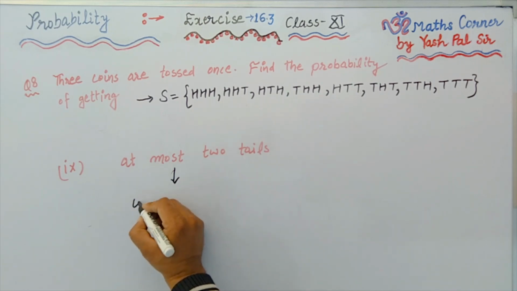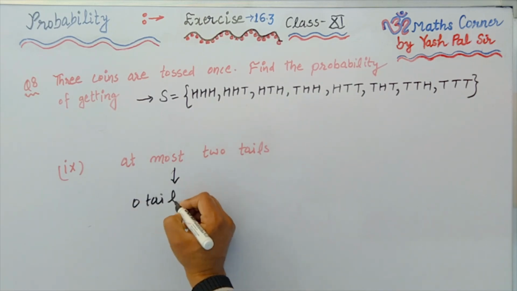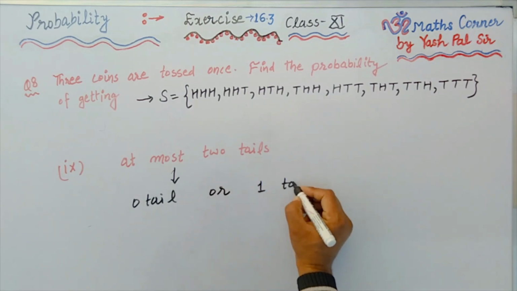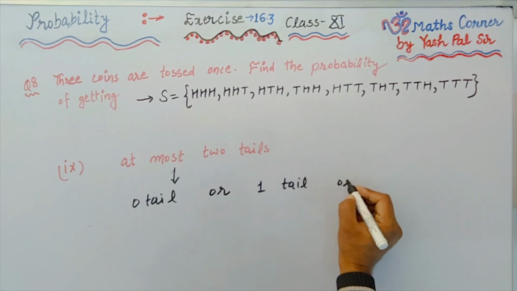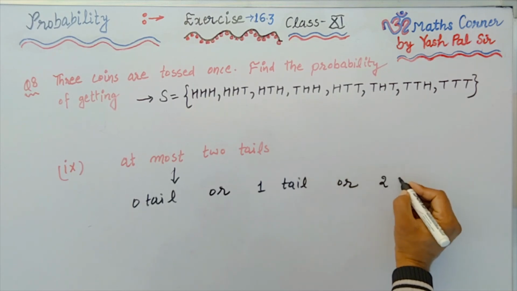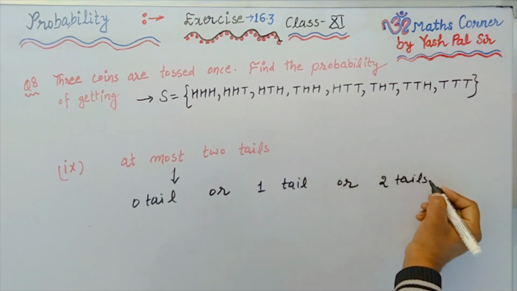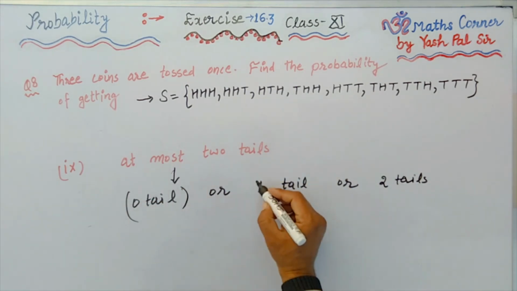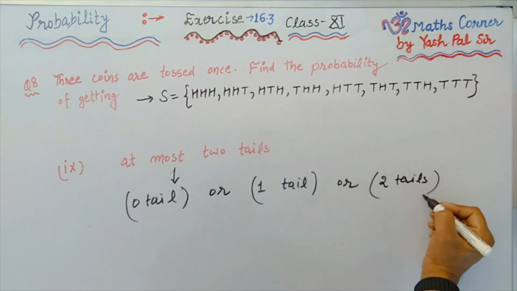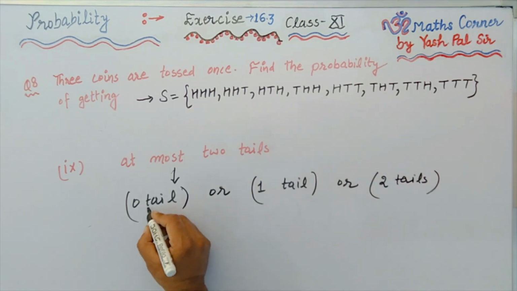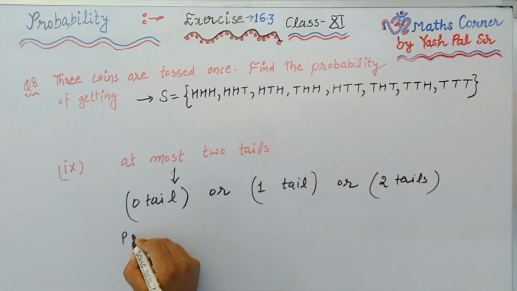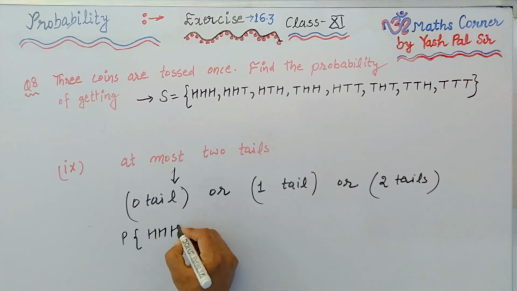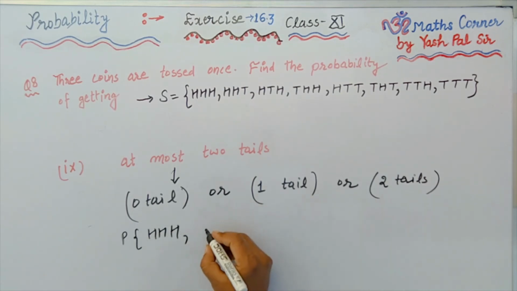We insert here a curly bracket. Next, at most two tails. So here at most two tails mean zero tail or one tail or two tails. This is the meaning of at most two tails.